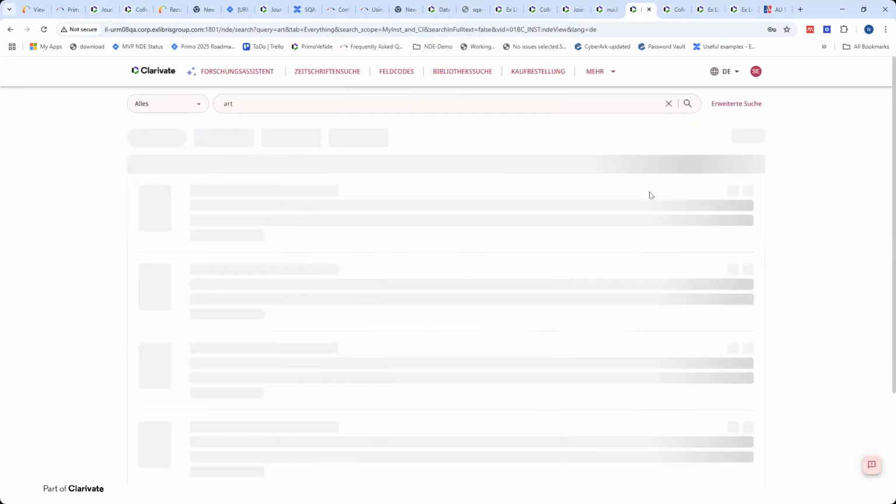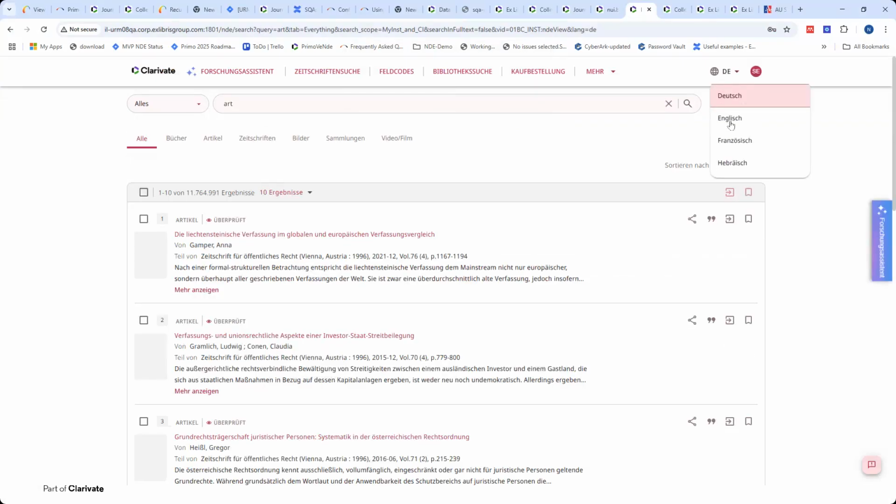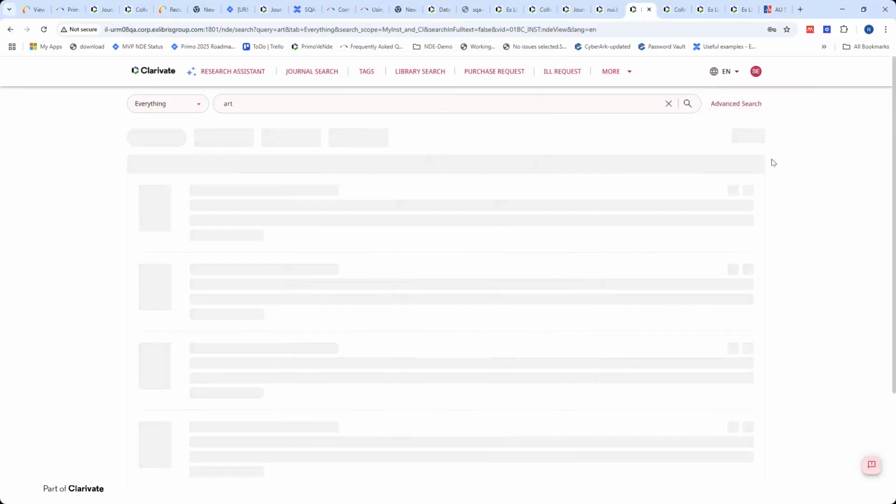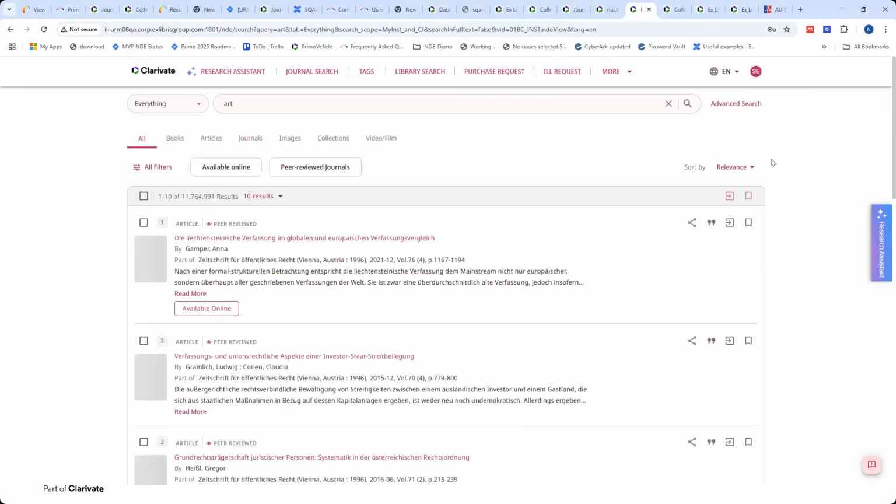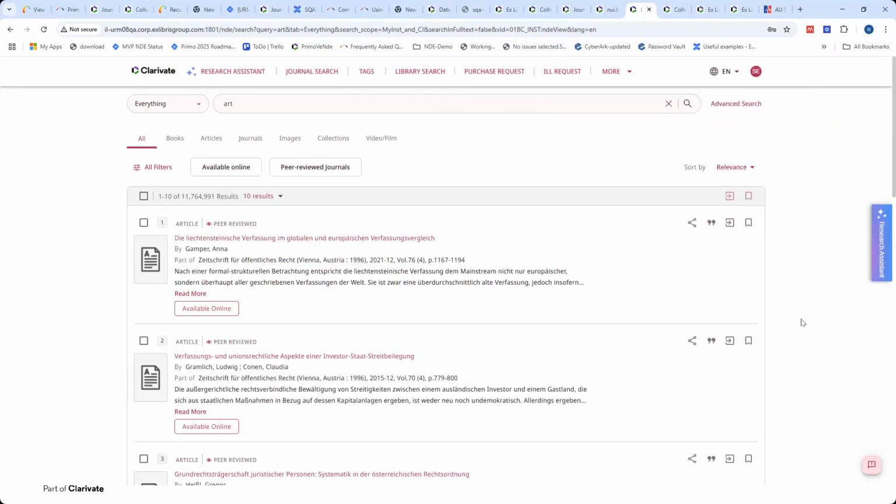So this is a view where the color theme is customized. What I would like to mention here, switch to English. Through the interface, we also educate the user where the options are available.